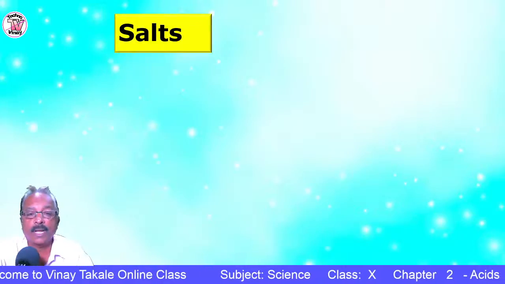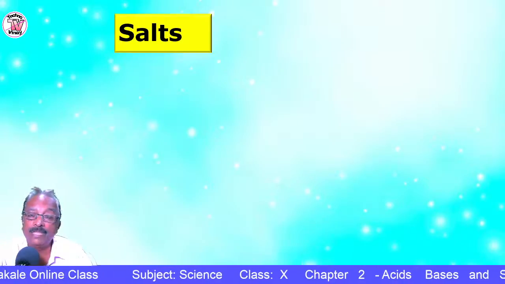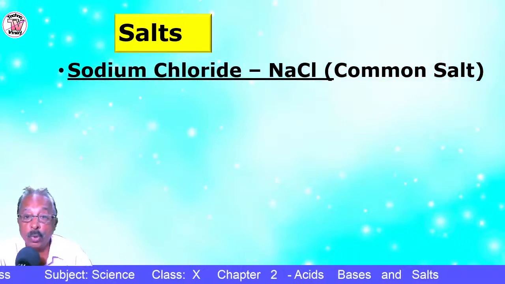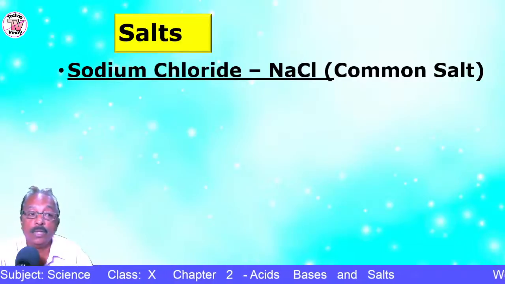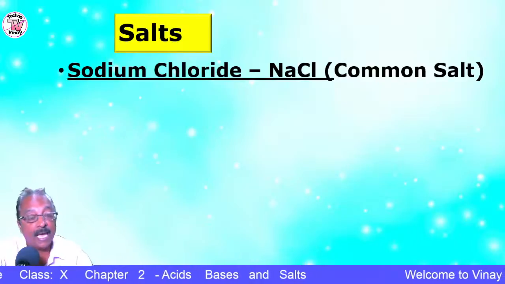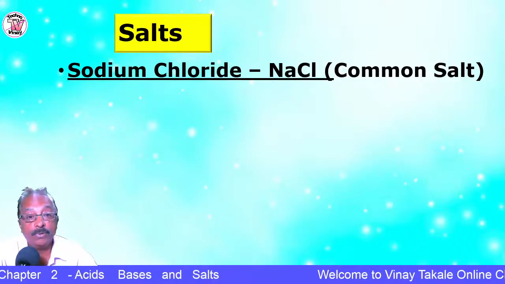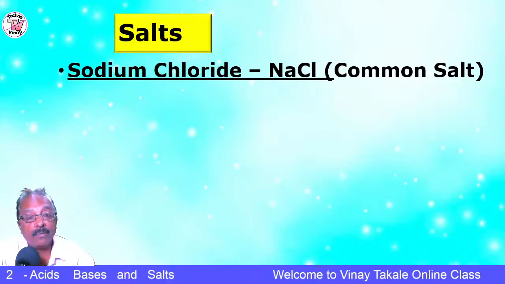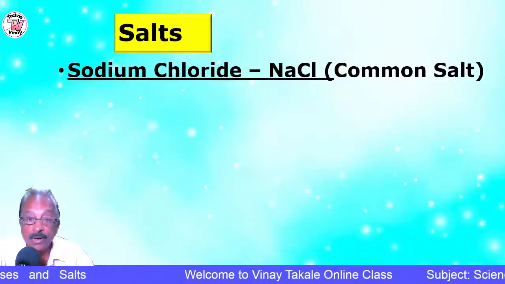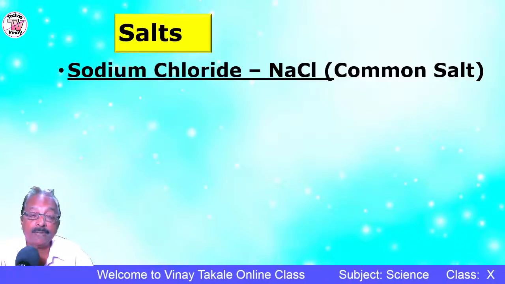Now we'll go to the last part of this lesson, that is salts. You're familiar with salt. The salt we use in a house is sodium chloride, that is NaCl. The common name is common salt or table salt. We normally have it in our kitchen, and it is used in almost all dishes to obtain a particular taste. Here we are not only going to study salts such as sodium chloride. Apart from that, we are also going to study different types of salts. It may be copper sulfate, sodium hydrogen carbonate, sodium carbonate, sodium sulfate, barium chloride, different types of salts which are there.